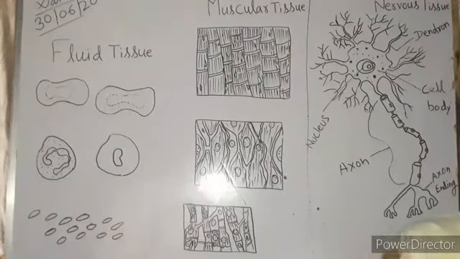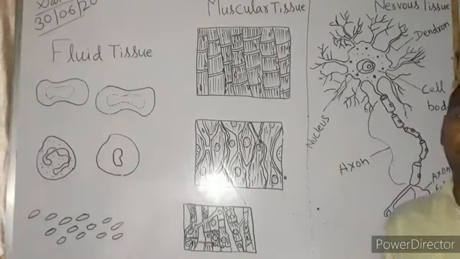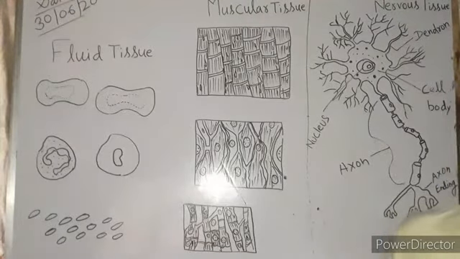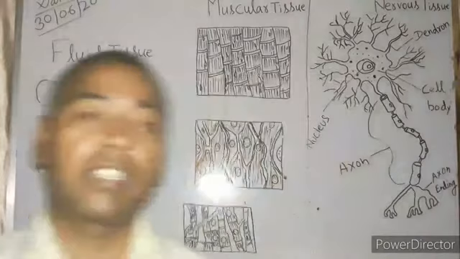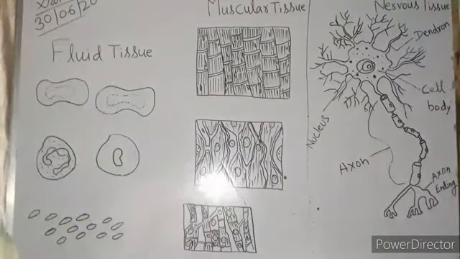Between the vertebrae cartilage is found, and between the long bones cartilage is found. That means bones and cartilage play a very important role to support your body and give the skeletal frame of our body.